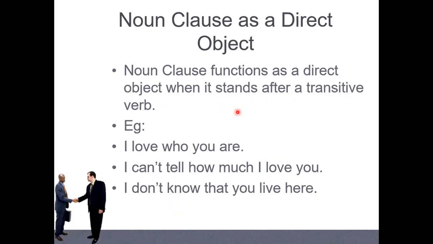This is called direct object and this is called object complement. Here, some particular verbs, not all. Okay. And another one, we call the noun clause that functions as direct object. This one is when it's after a transitive verb. I mean, only one verb, like the word that needs the object.